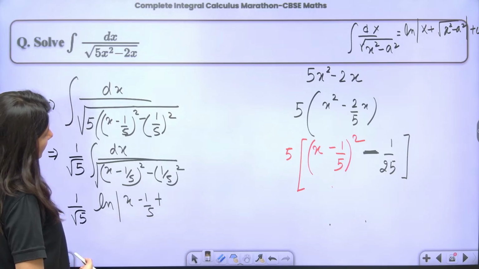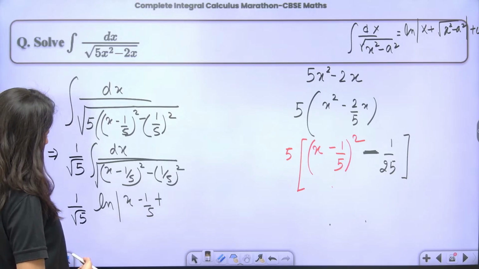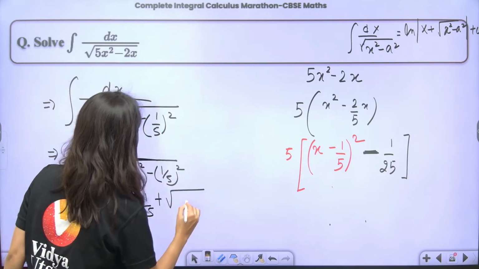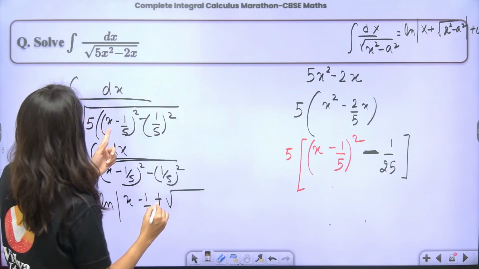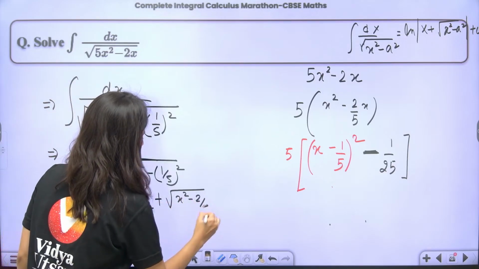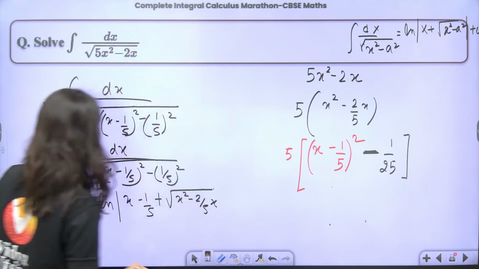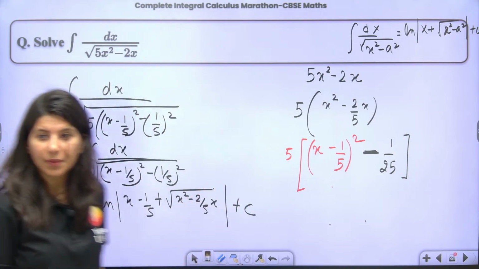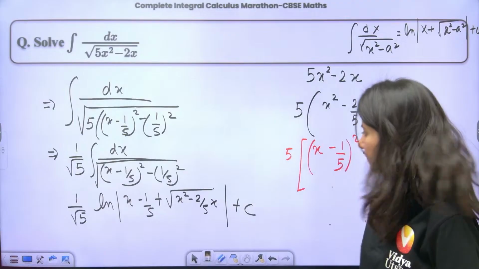So copy paste means what? This is the copy paste. Square root x square, so this is x square minus 2 by 5x. Okay. Modulus close plus constant. Yes or no? This is the final answer.